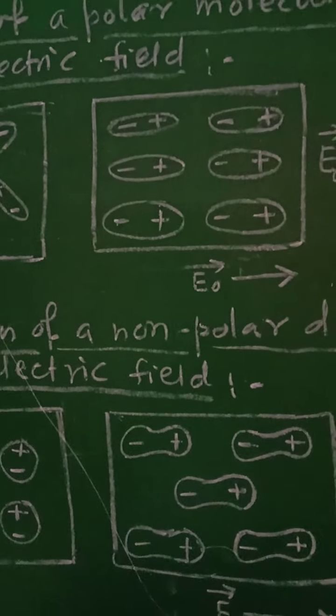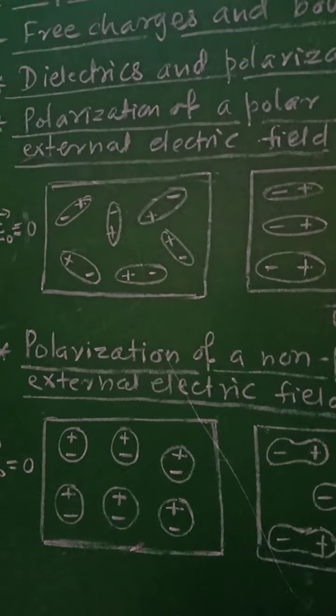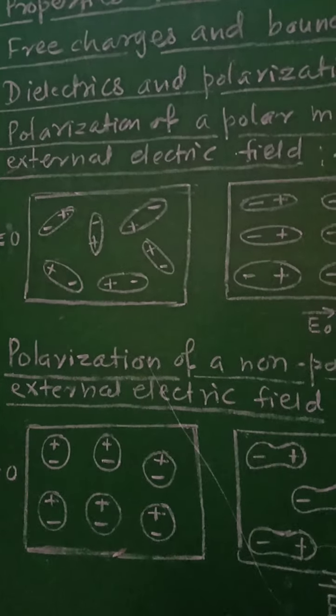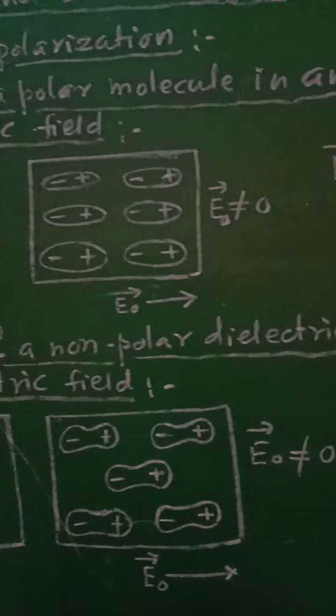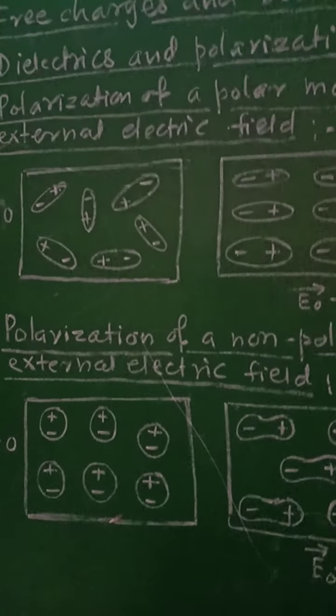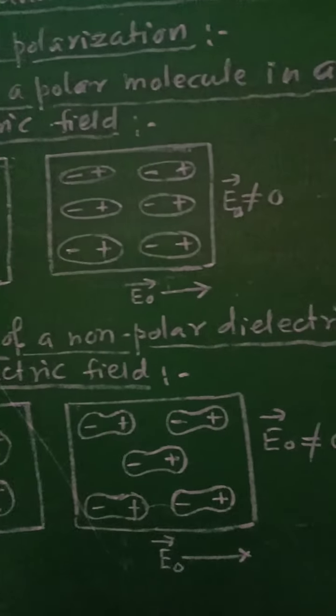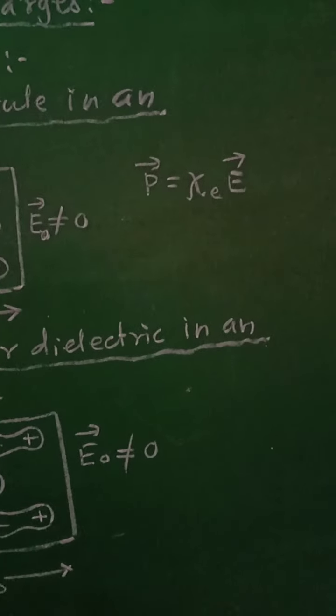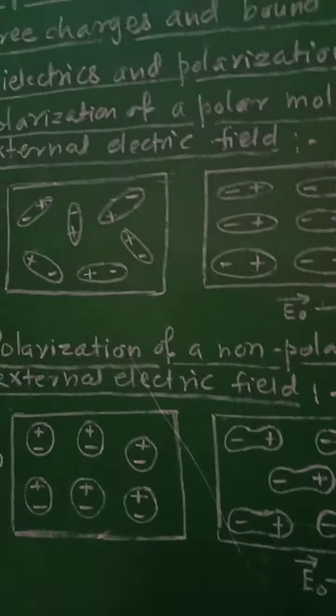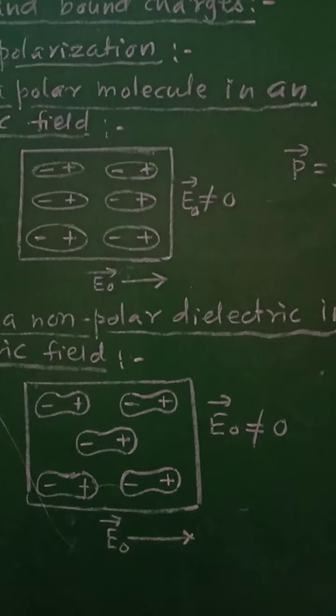Let us go for next point, that is polarization of a non-polar dielectric in an external electric field. So these diagrams again will show the polarization of a non-polar dielectric.